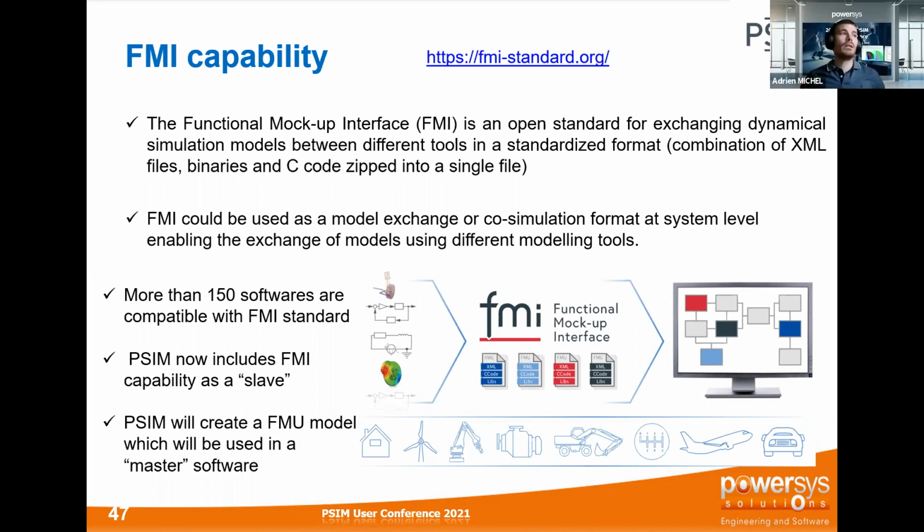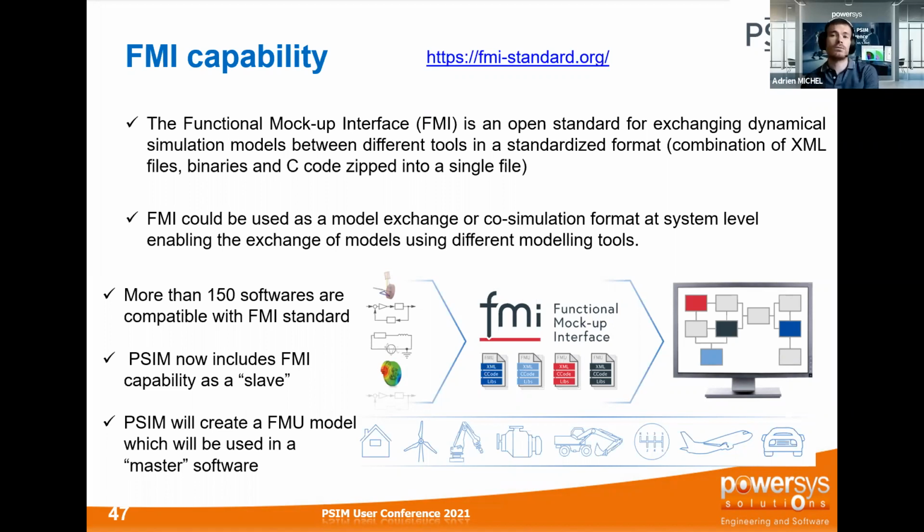It means we will encapsulate a PSIM circuit into a subcircuit, and this subcircuit can be reused in any other external software which is compatible with FMI. So PSIM will be the slave. You will have an FMU subcircuit, and then you can open software compatible with FMI and import this FMU.